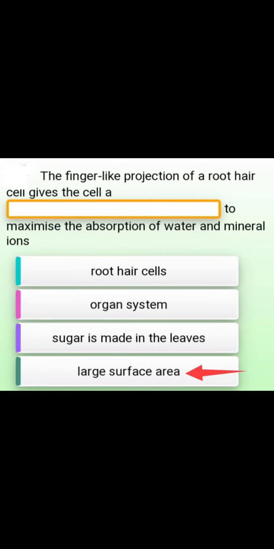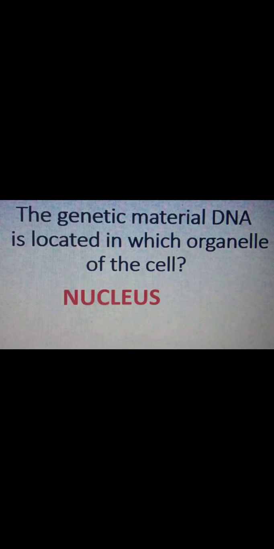The finger-like projections of a root hair cell give the cell dash to maximize the absorption of water and mineral ions. Answer is large surface area. Question is, the genetic material DNA is located in which organelle of the cell? Answer is nucleus.